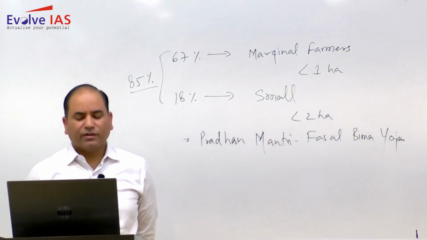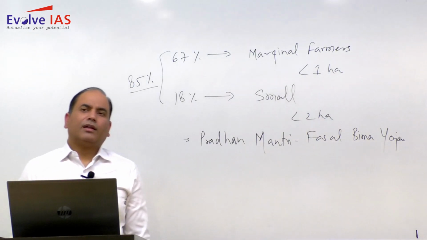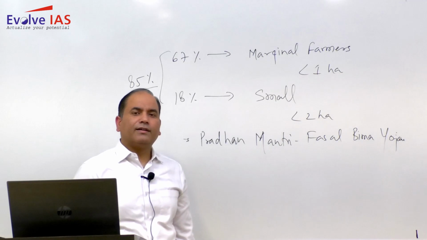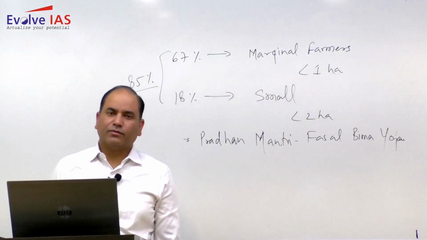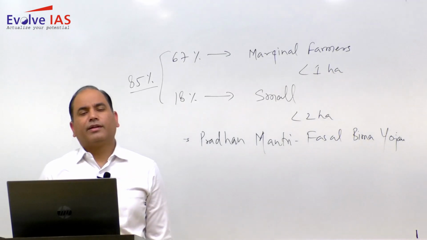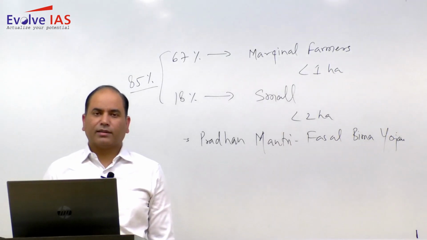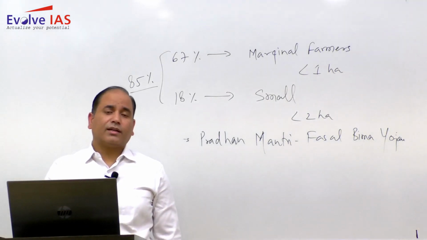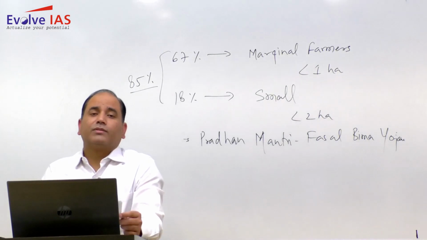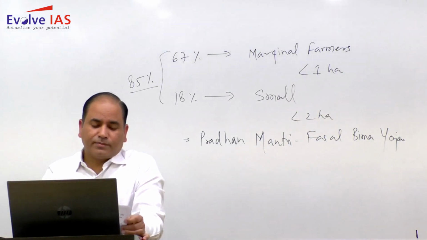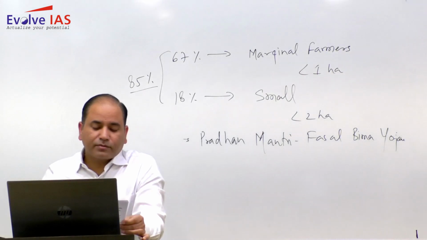basically associated with the physiography, and basically associated with the climate. Like in most part of northern India, the climate is suitable for the cultivation of rice, wheat, sugarcane. In case of the Western Ghats region, the soil and the climate is suitable for plantation. Northeastern India is also for that. In case of the peninsula, it is more suitable for the cultivation of dry crops, millet crops. So this is how you need to write. A map also needs to be drawn.